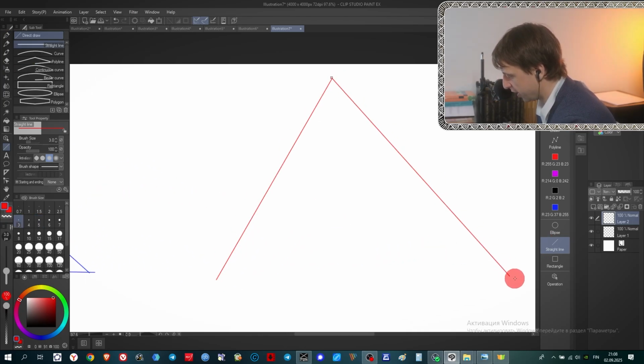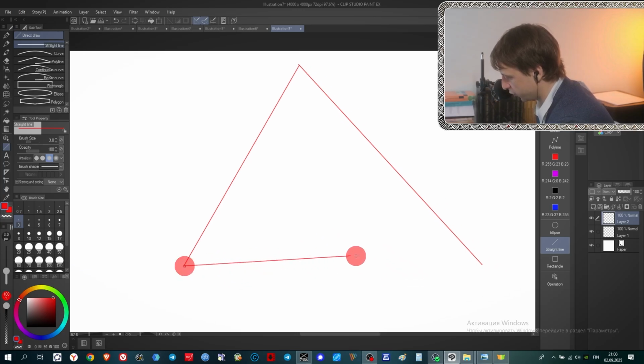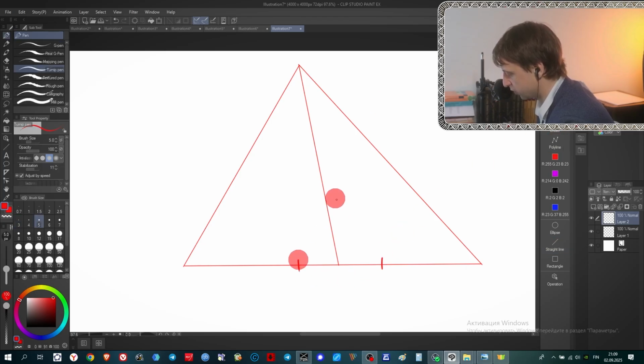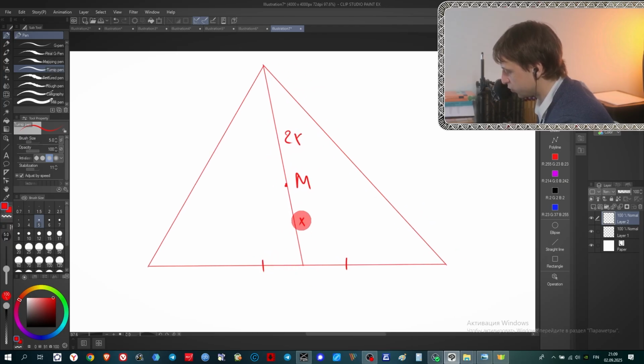M is once again the point where medians intersect. So let's mark this one. Let's make this one equal, and M is located somewhere here. This one is 2X and this one is X. What do we need to understand? We need to understand that the position O of the center of the circumscribed circle is also very easy to define, because it is located right above the center point of this segment.